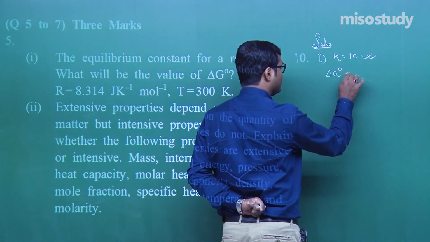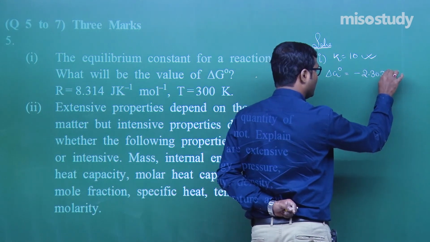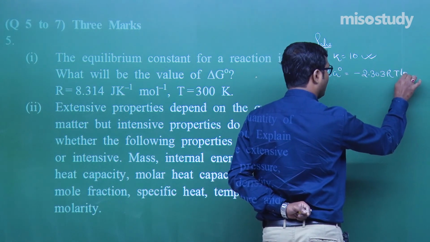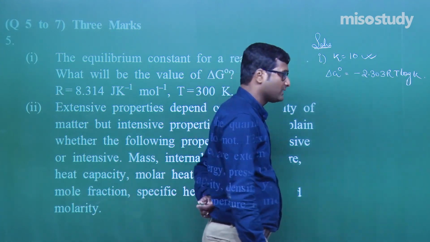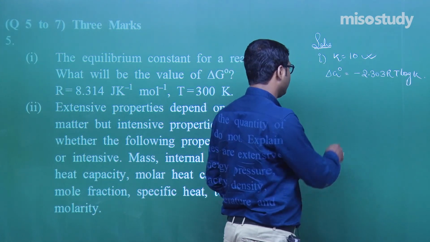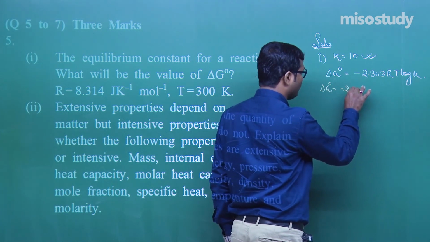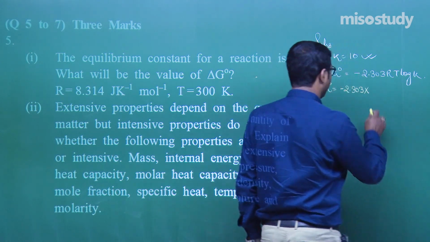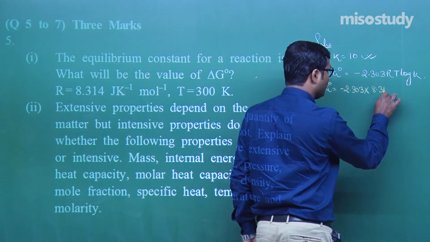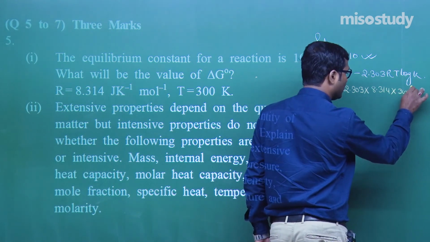As we know, delta G is equal to minus 2.303 RT log K. Am I right? Yes, sir. Now put the value here. Delta G is equal to minus 2.303. What is R, my friend? R is 8.314. What is T, my friend? That is 300 Kelvin.